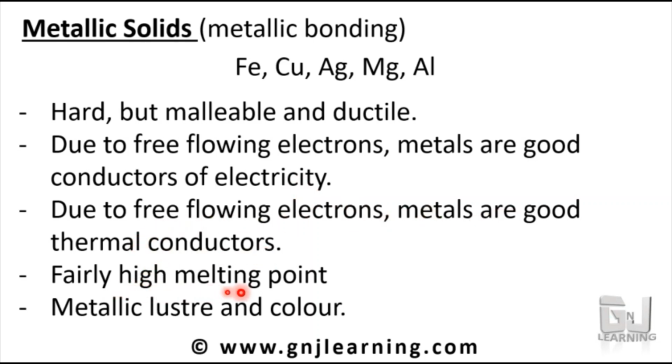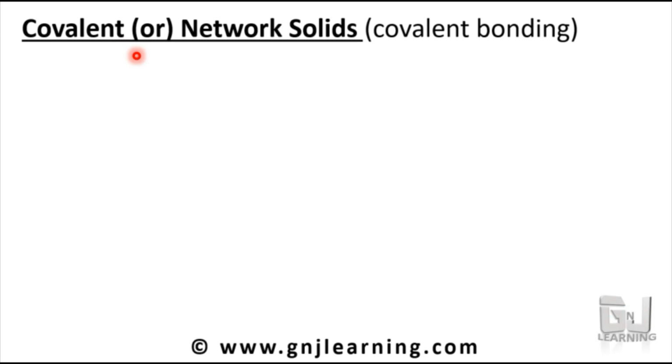They have a fairly high melting point, which means the solids are stable, and they have a metallic luster and color. All these are attributes of free flowing electrons. Electron excitement we will learn in detail in d block elements. So the free flowing electrons decide many of its properties: its hardness, its melting point, its conductivity, its thermal conductivity, luster and color, etc. So this is about metallic solids. Now into the last part, that is covalent or network solids.